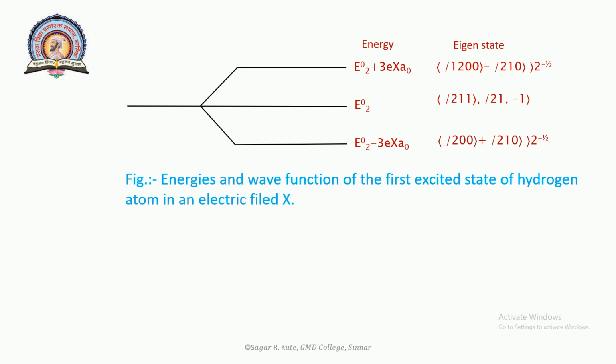The hydrogen atom in the first excited state thus possesses a permanent electric dipole moment of magnitude 3 e a0 with three different orientations: one state parallel to the external field, one state anti-parallel to the external field, and two states with zero component along the field.